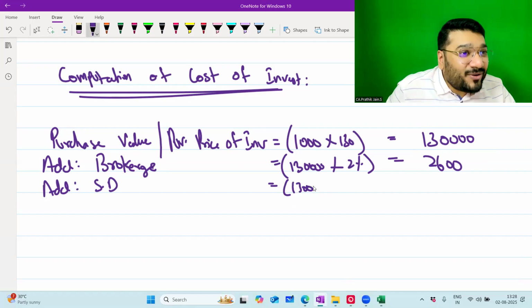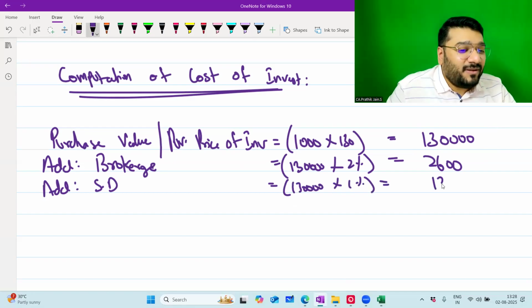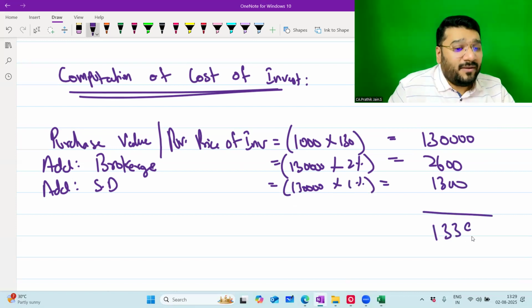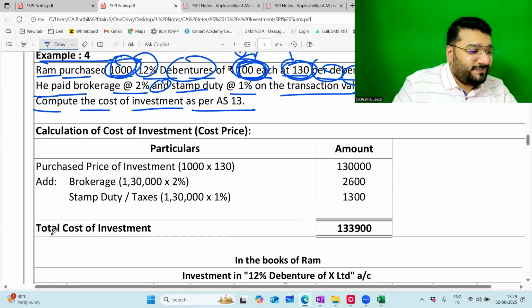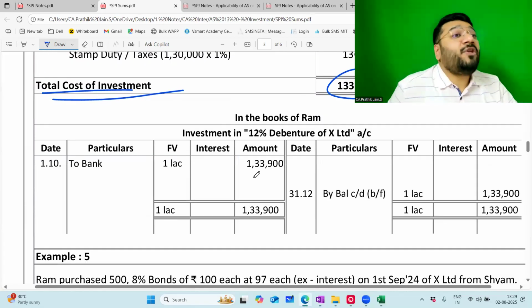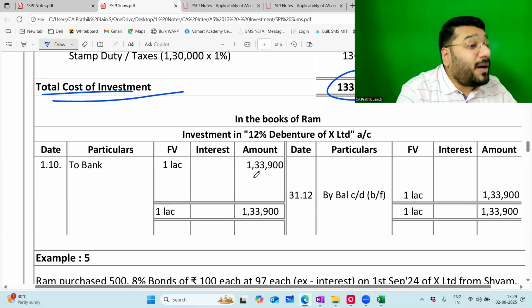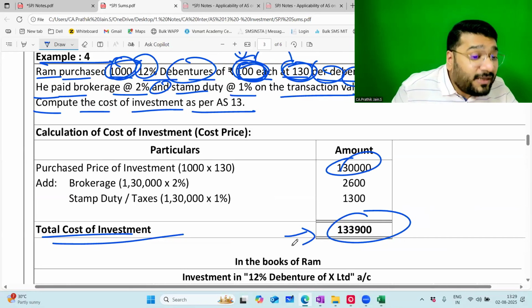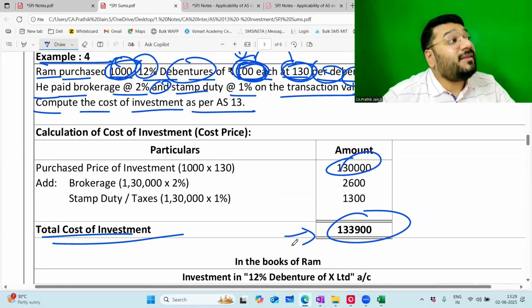So 1,30,000 into 1%. How much is it? 1,300. Total cost of the investment? 1,33,900. Cost of the investment. So when you pass the journal entry, you will pass the journal entry for 130 or 1,33,900? 1,33,900 is the amount for which you will pass the journal entry.